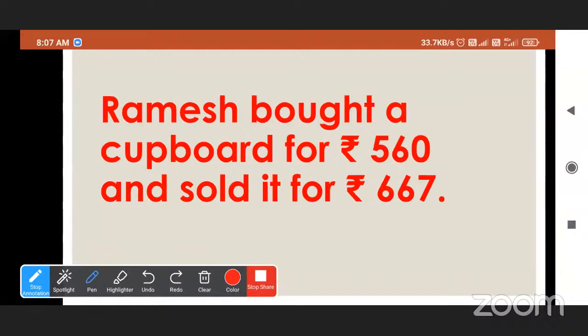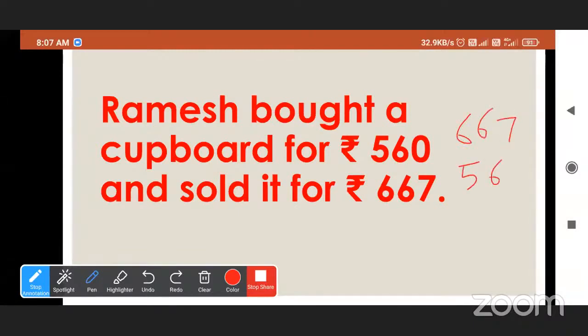He purchased it at rupees 560 and sold means he sells it at 667. So the cost price is less than the selling price. So he makes money, no? So there is loss or profit.